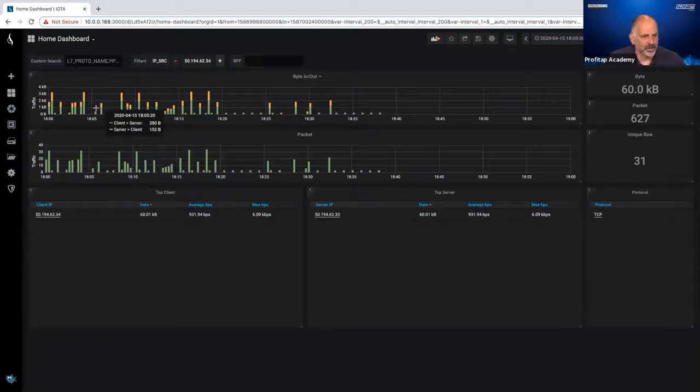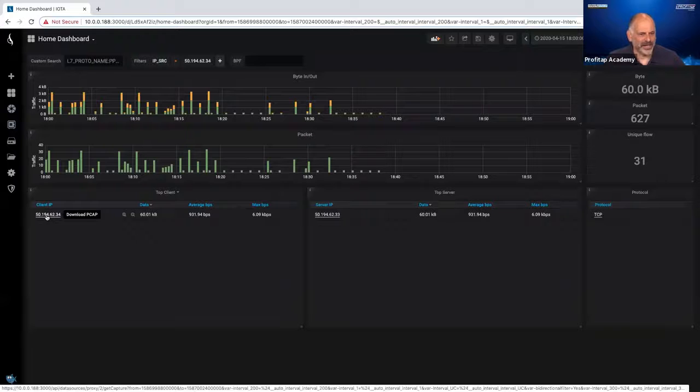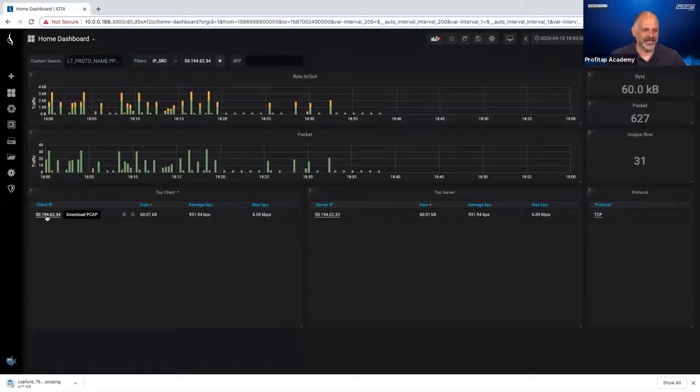Well, look, we're only looking at 60K of data right now. So that's pretty good out of all of those gigabytes worth of data. So now at this point, I'm going to go ahead and click on that IP address right there. So now it is going to download that capture file to my machine.